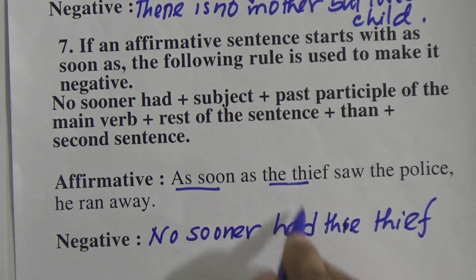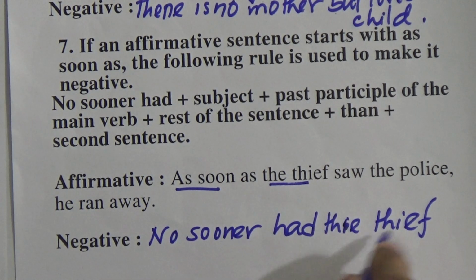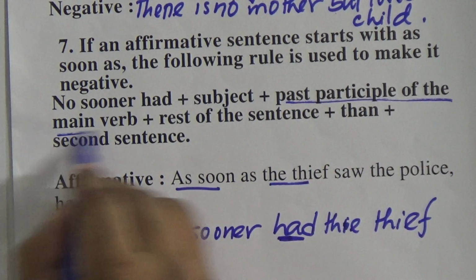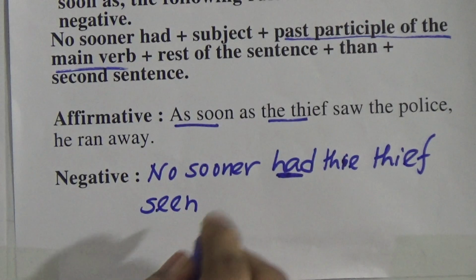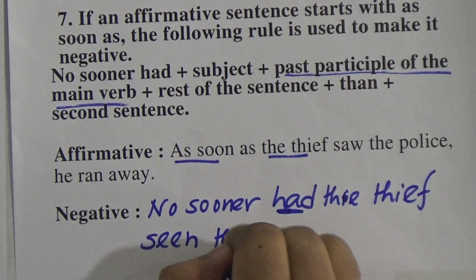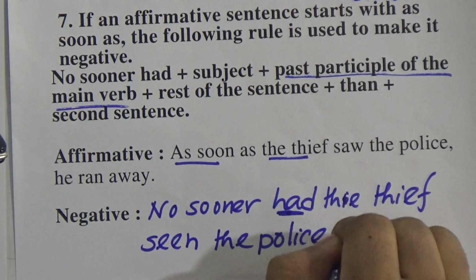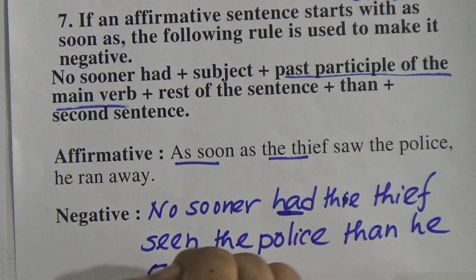So no sooner had the thief, then the verb will come. Look, here no sooner had is given. As we use here had, we have to make the past participle of the main verb. That's why we have to make seen. No sooner had the thief seen the police. In place of comma, we have to write then. Then he ran